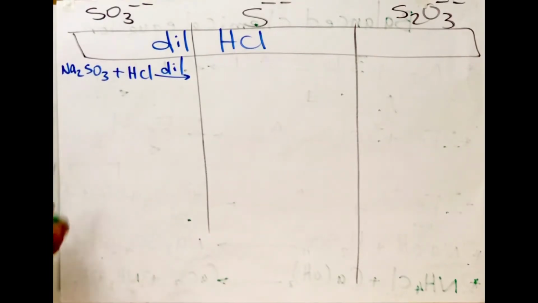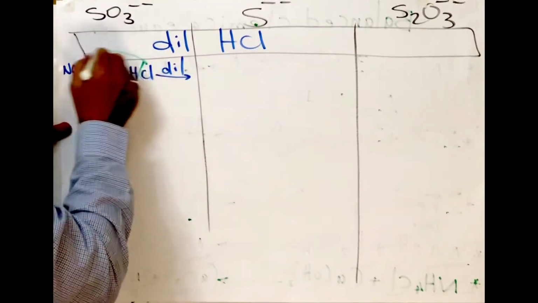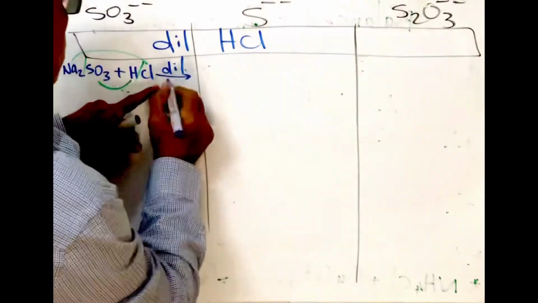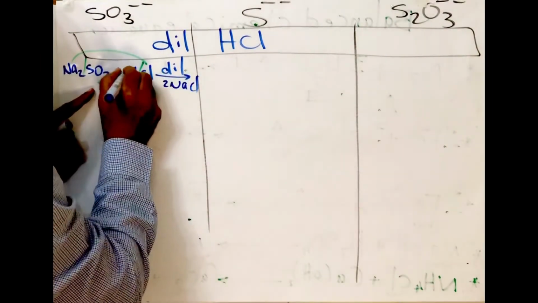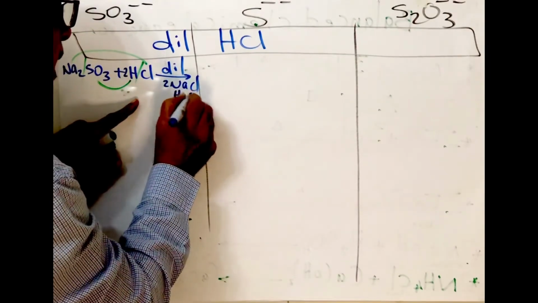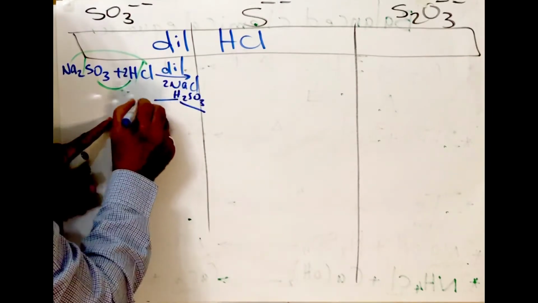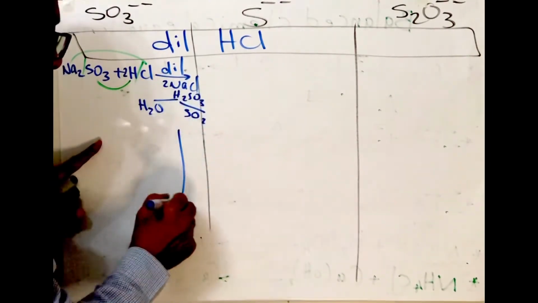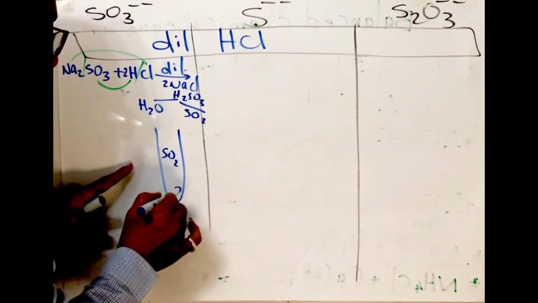As we say, double substitution, it will form 2NaCl, and we must put 2, and H2SO3. It decomposed into H2O and SO2. SO2 is a irritating gas and colorless.